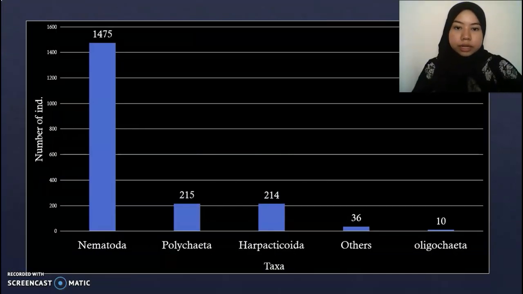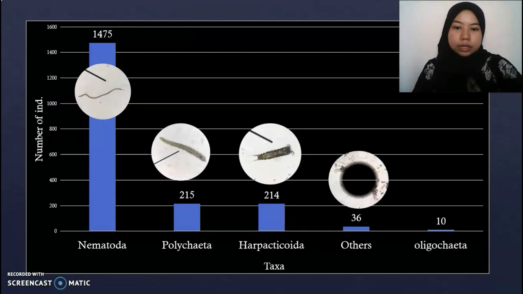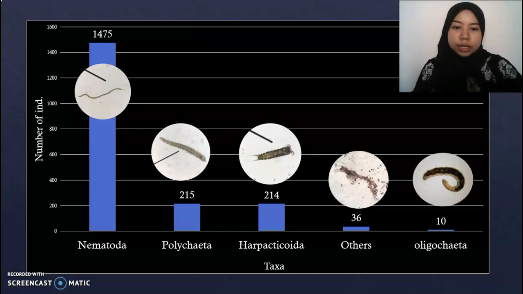We also categorized them according to nematode, polychaete, harpacticoid, and others such as Sumacia and oligochaete. As we can see, the highest density found was nematode, followed by polychaete and harpacticoid. According to a study by Zaleha, nematodes and harpacticoids were the meiobenthic groups found in abundance at all stations. They also comprise more than 95% of meiobenthos in most sediments and were already known as the most numerically abundant taxa in all environments.